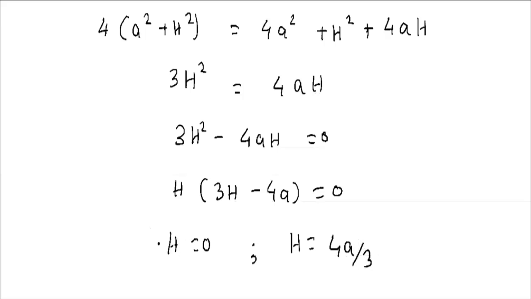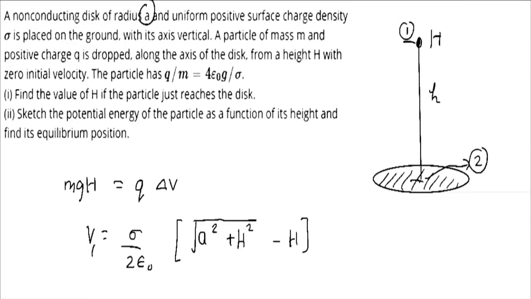So h equal to 0 is not a solution because we need to drop it actually from some height. So our answer for the first part would be that h should be equal to this. So this is the answer for our first part. Okay. Now what we need to do, we need to sketch the potential energy of the particle as a function of its height. So basically we need to write the potential energy at some location small h. Okay. What would be the potential energy?